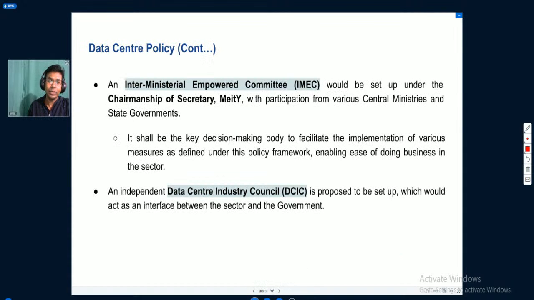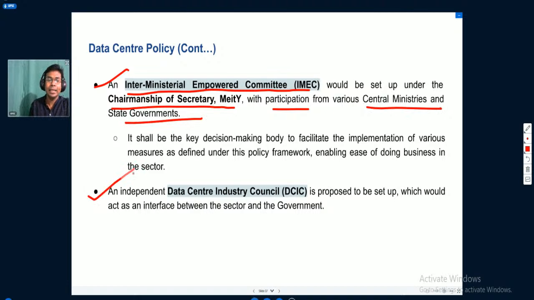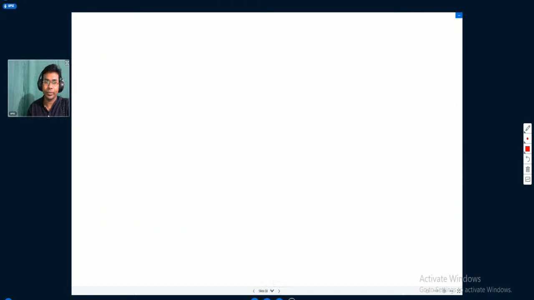Then they will also set up an interministerial empowered committee under the chairmanship of the Secretary of the Ministry of Electronics and Information Technology, with participation from various central ministries and state governments. Then they will set up an independent data center industry council, which would act as an interface between the sector and the government.